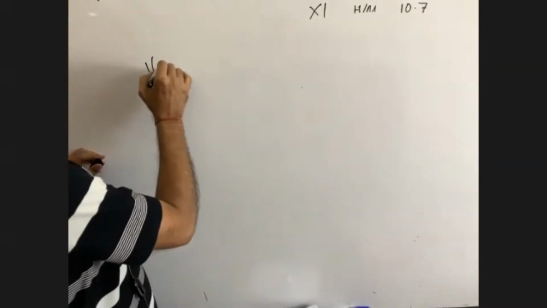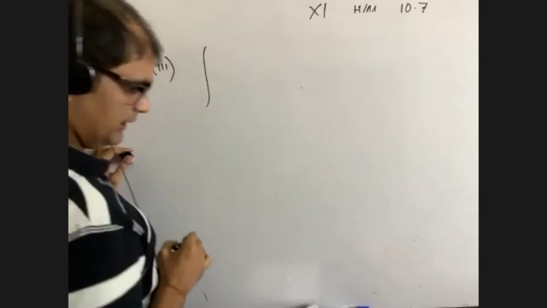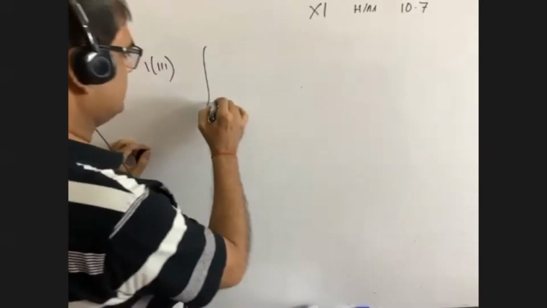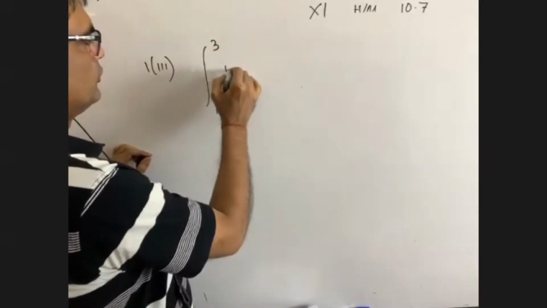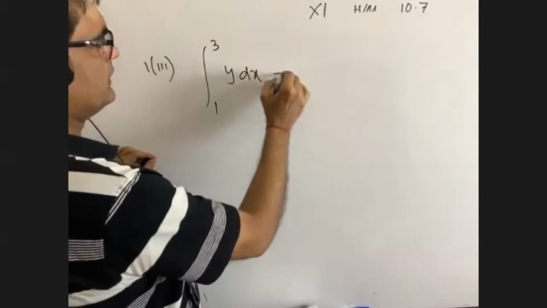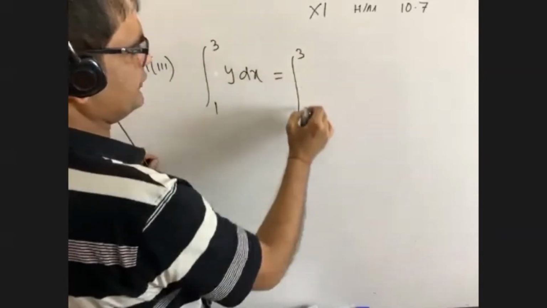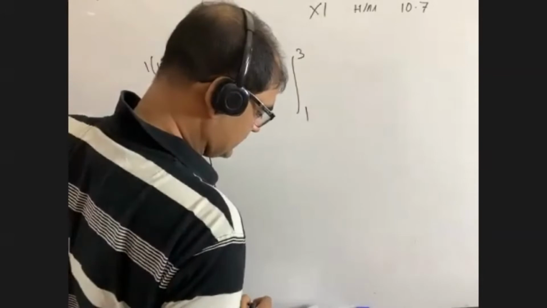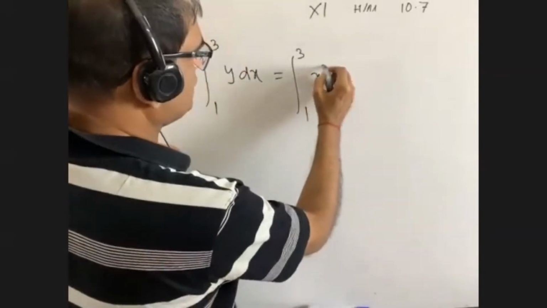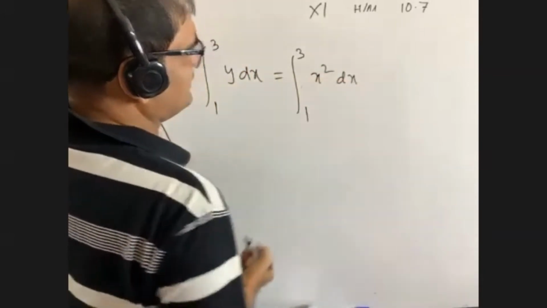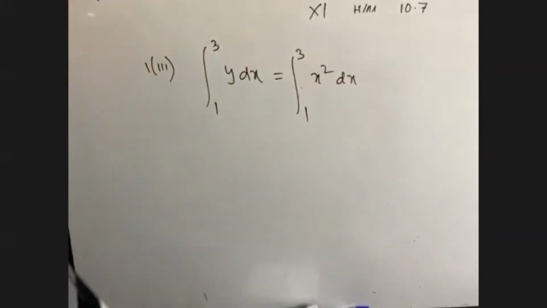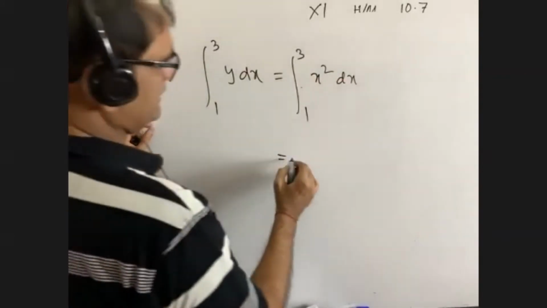1, 3. It is given x equals to 1, 3, y dx. Now you see, this is 3, this is 1. What is the value of y? It is given in the question. It is x square dx. So I am not going to do this math. Very good. It is what?